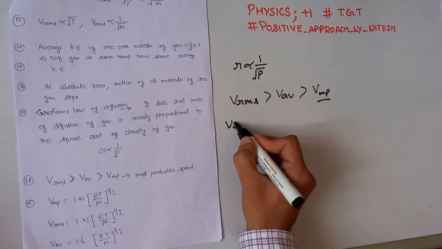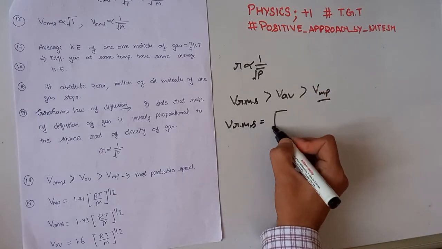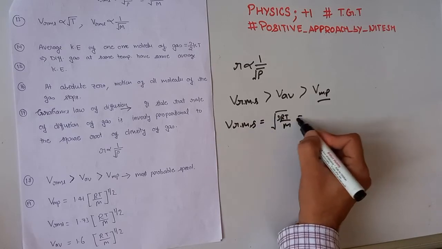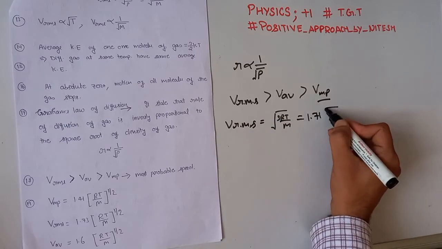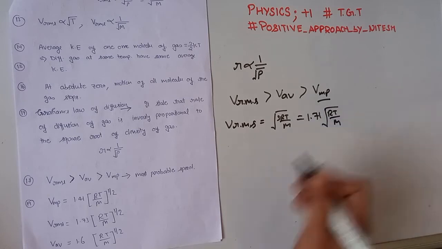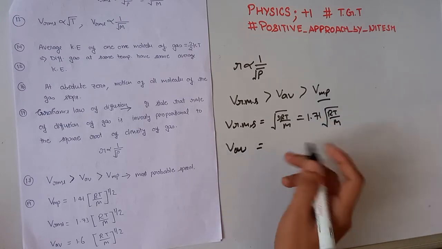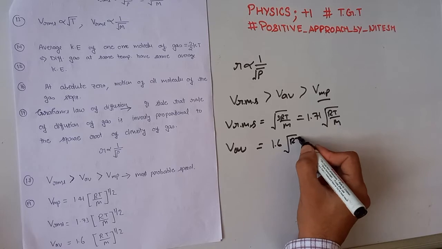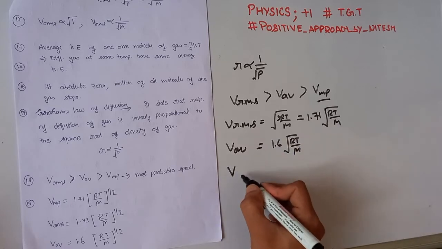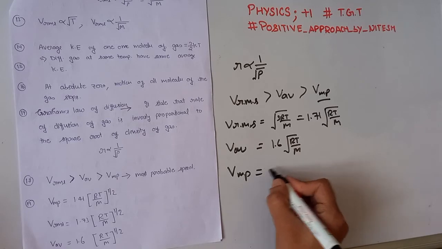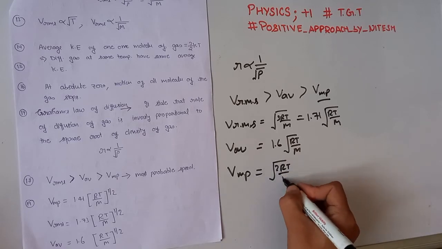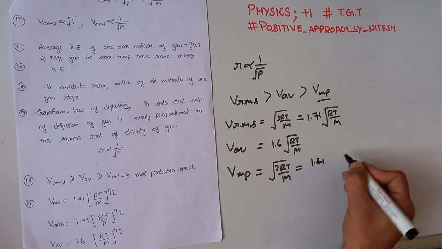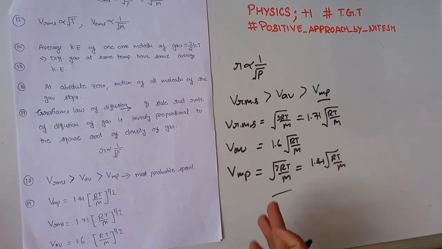The value of root mean square velocity is the square root of 3RT divided by m, which is equal to 1.71 times the square root of RT divided by m. And V average is equal to 1.6 times the square root of RT divided by m. And the most probable velocity, the smallest, is the square root of 2RT divided by m, which is equal to 1.41 times the square root of RT divided by m. These are the values of root mean square velocity, average velocity, and most probable speed.